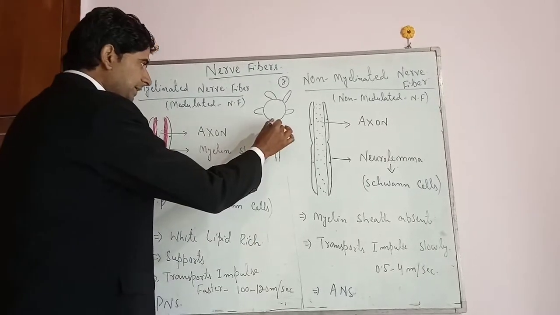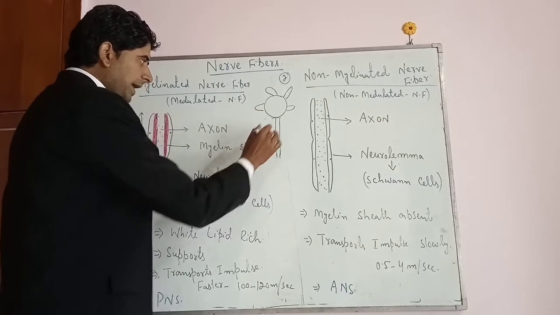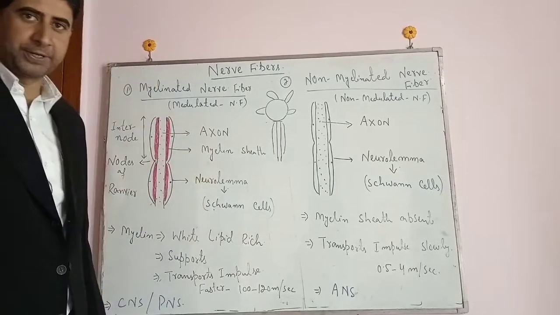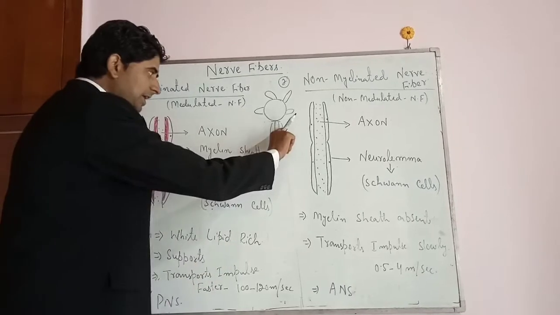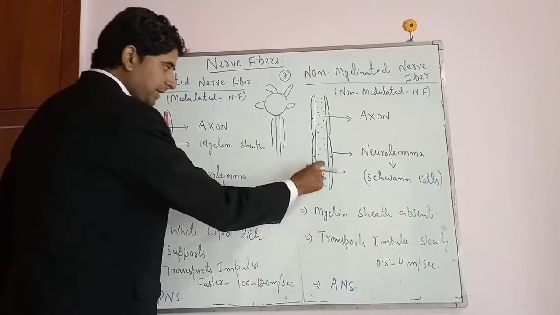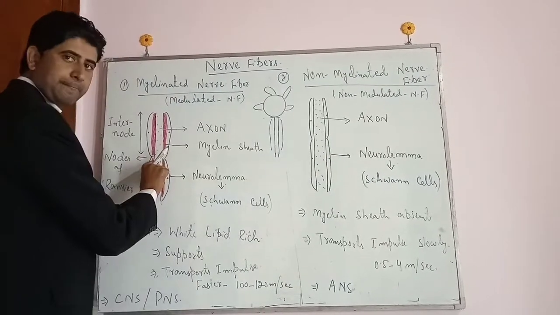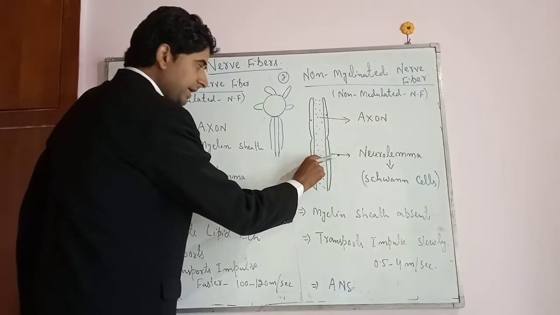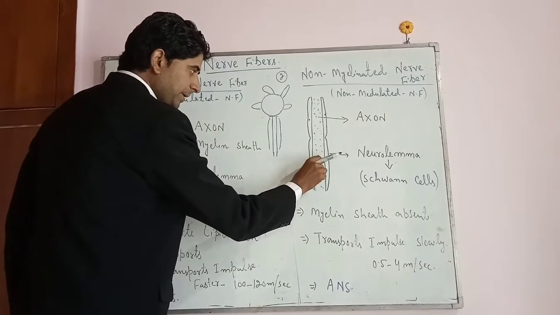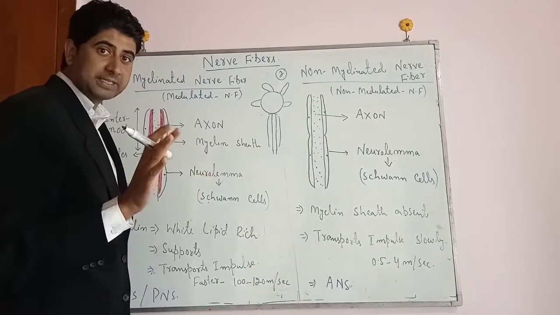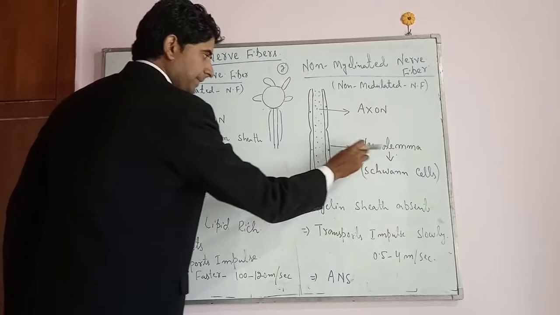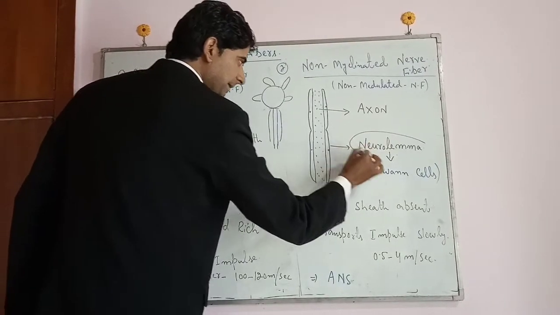But in case of the axon, axon में यहाँ पे additional covering होती है, in addition to its own plasma membrane. So that additional covering of the axon is termed as neurolemma. For example, if this is the axon, इस एक्सॉन के साइटोप्लाज्म को हम कहते थे एक्सोप्लाज्म, इसके प्लाज्मा मेम्ब्रेन को हम कहते थे एक्सोलेमा. ये तो ऑलरेडी हमने डिस्कस किया था. But in this case the axon is provided with additional covering. That additional covering is termed as neurolemma.